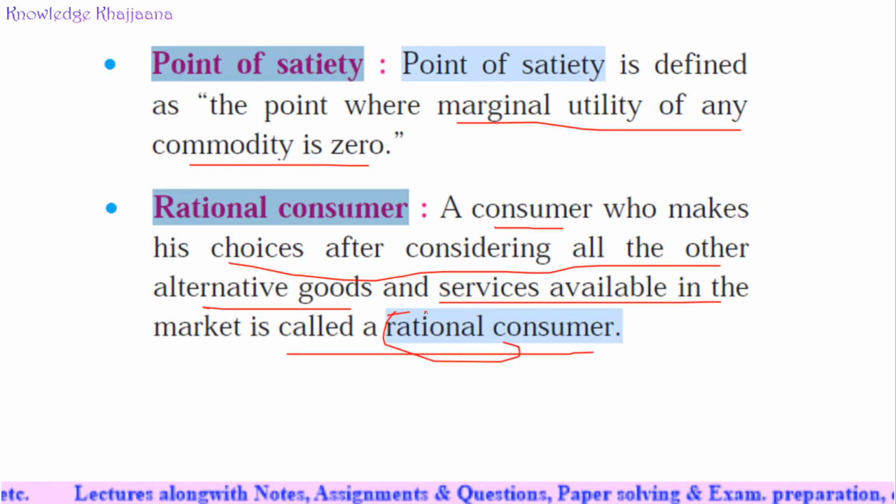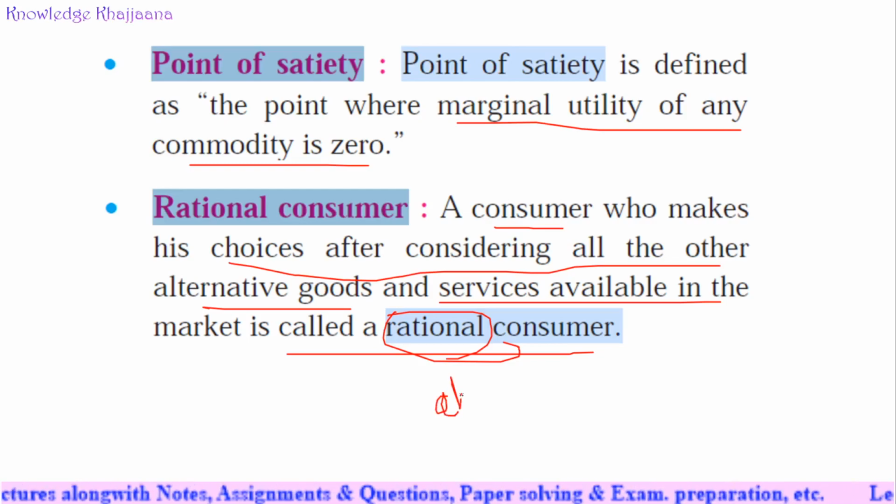He thinks about getting the maximum satisfaction from the alternative goods and services available. If a consumer keeps on drinking even after reaching the point of satiety, then he is not a rational consumer. He will be called an abnormal consumer.